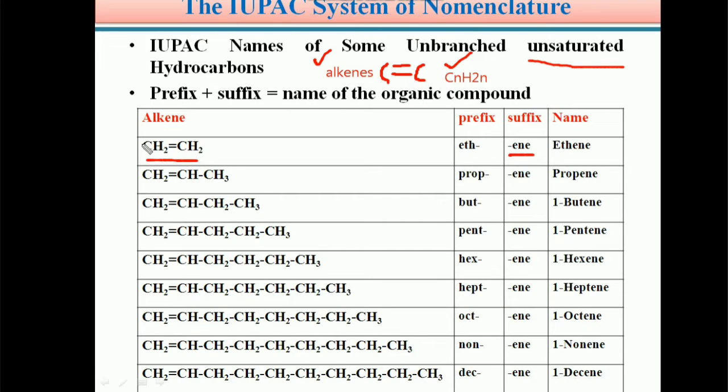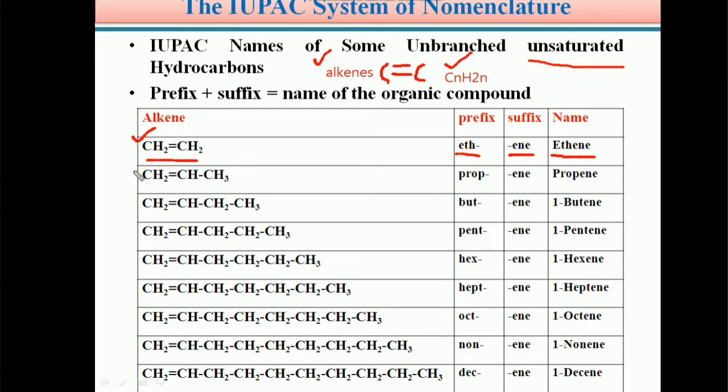Students, first example: CH2 double bond CH2. In this compound two carbon atoms are present, so its prefix, as we know very well, is eth, and the suffix: one double bond is present and it is an alkene functional group, so the suffix is ene. Therefore its name is ethene.